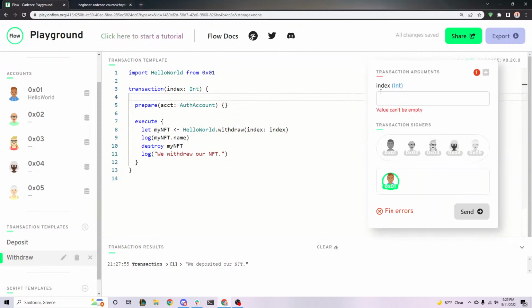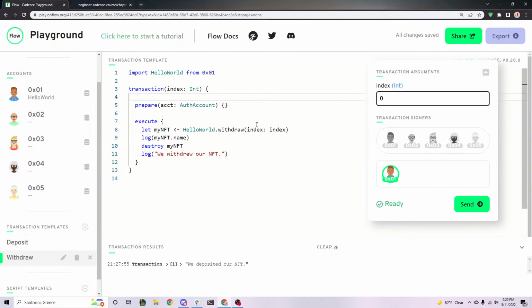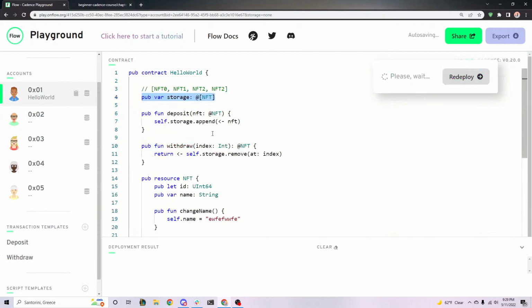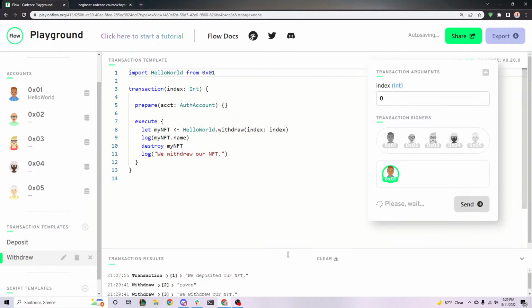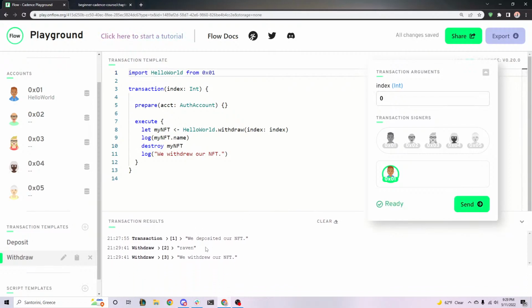All right, cool. So if we put 0 here, it should go into this storage right here, and it's going to withdraw it. So self.storage.remove from this storage at the index. Because we just deposited something, it exists at index 0. Let's try it and see what happens. Yay, it worked. It says Raven, and we withdrew our NFT.